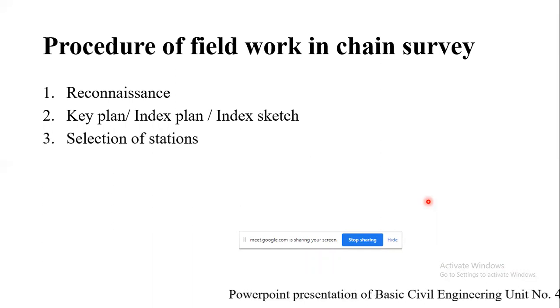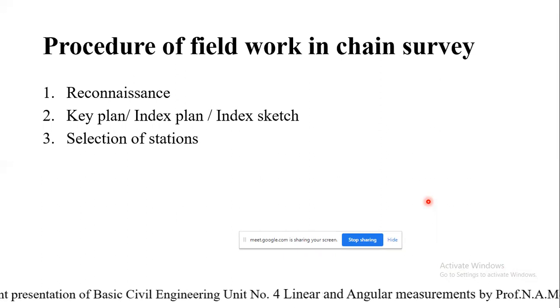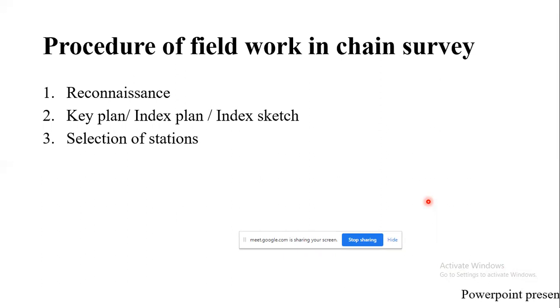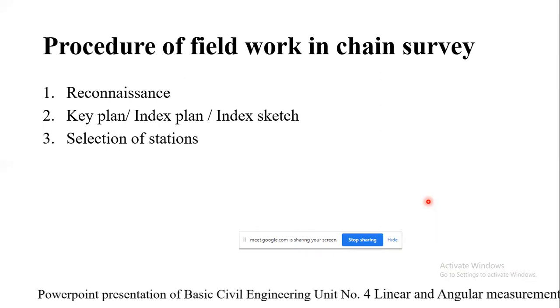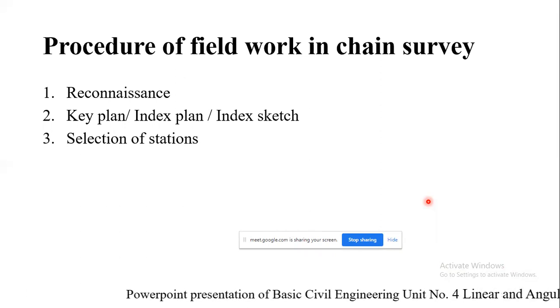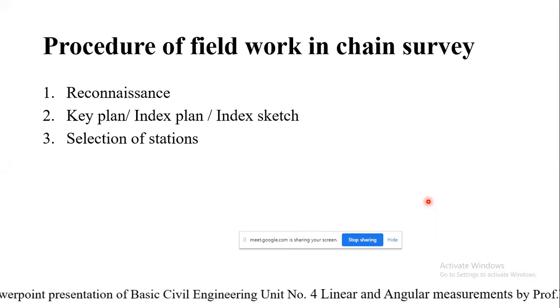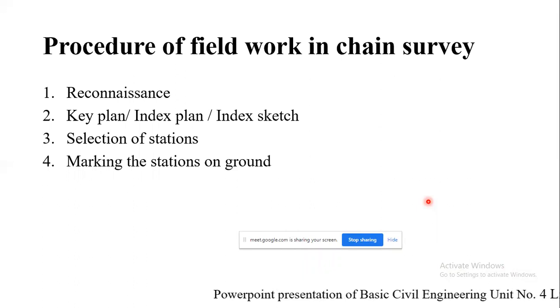Then we'll be doing the selection of stations. Selection of stations is the main part. We have seen that they should be intervisible from each other, and there should not be any obstacle between them. Then it should be easy to form the subsidiary triangle work. According to that, we are supposed to select the station points. Then we'll mark the station points on the ground by making use of wooden pegs.